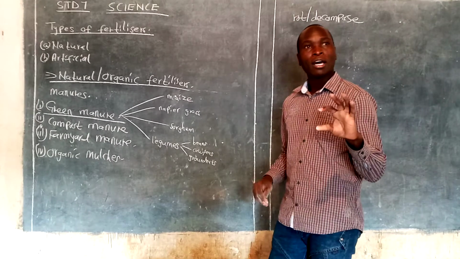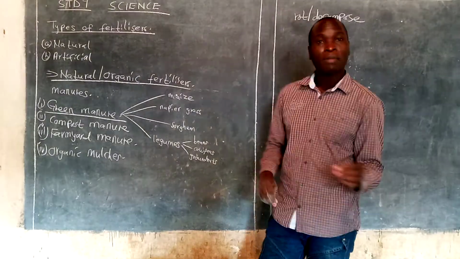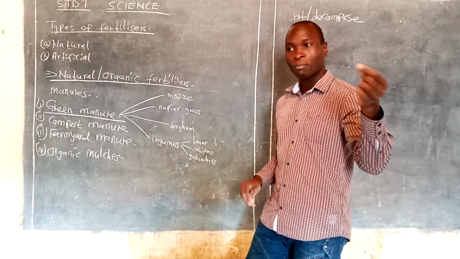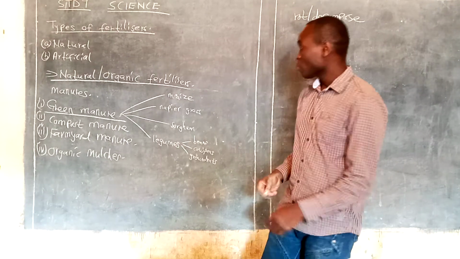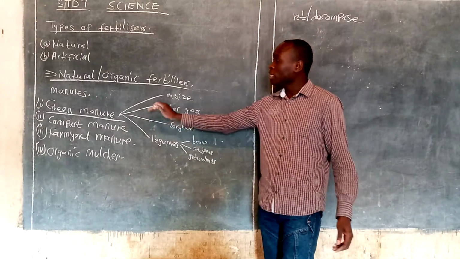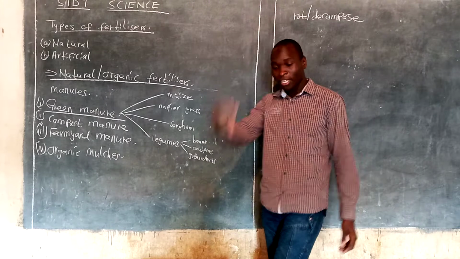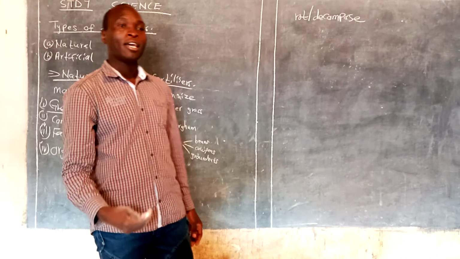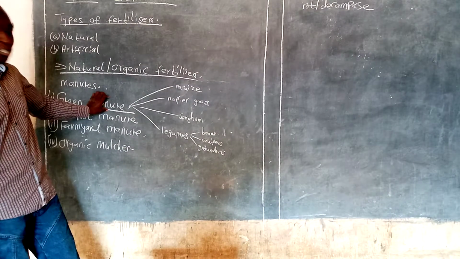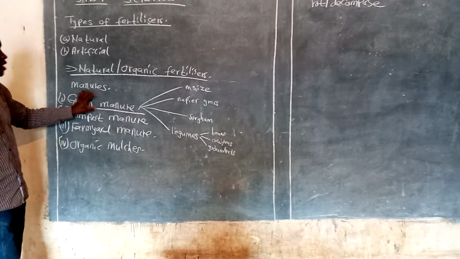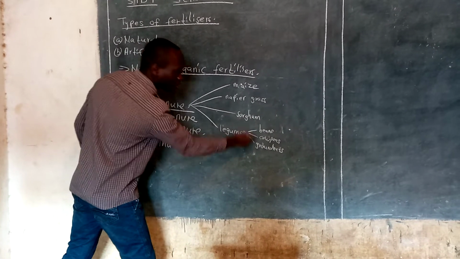Why are we preferring leguminous? It's because legumes or the leguminous plants are able to tap nitrogen from air and convert it into nitrates used in making proteins. That's why in most cases plants for making green manure are legumes, because legumes can easily tap nitrogen from the air, convert it into nitrates, then use it to make proteins. So number one, under the qualities of plants to be used in making green manure is that they should be leguminous. And examples of leguminous plants, you know them.